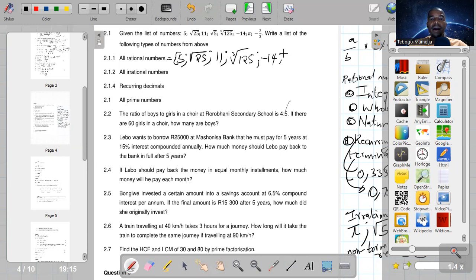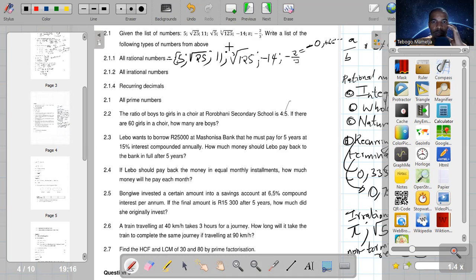Then we have pi. Pi is a very good example of an irrational number. So pi is not rational because it has non-terminating and non-recurring decimals. Then the last one is negative 2/3, which is the same as negative 0.666666666. So it's a recurring decimal, and all recurring decimals are rational numbers. So irrational numbers, guys, if you check almost every number there was rational.